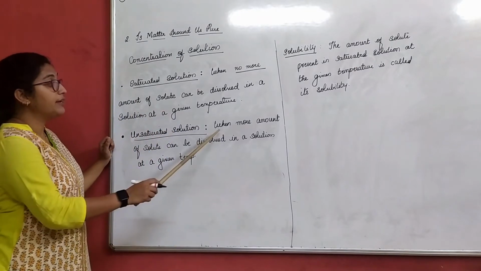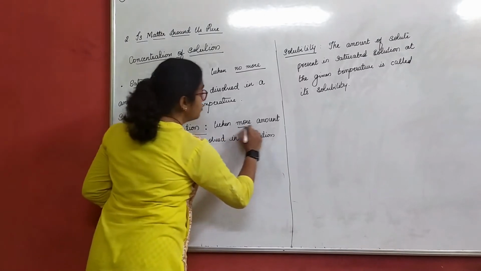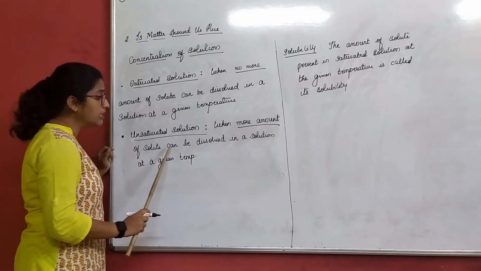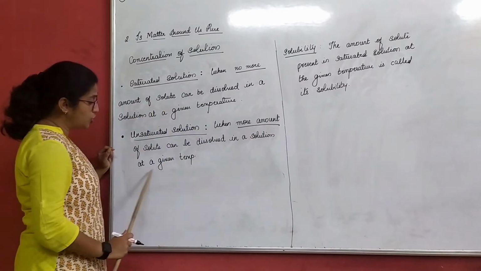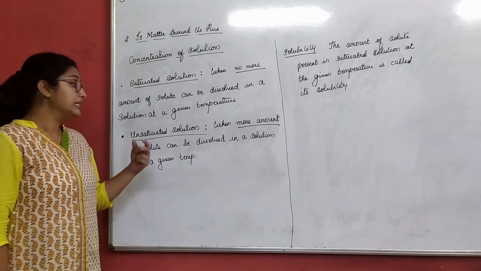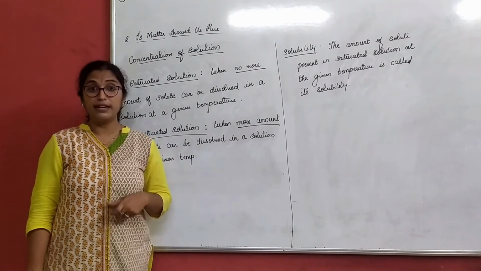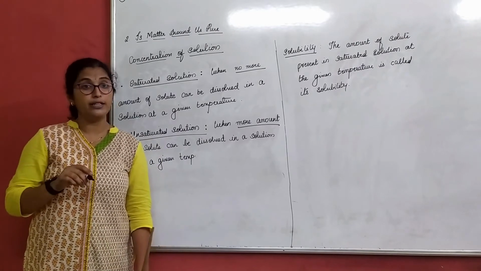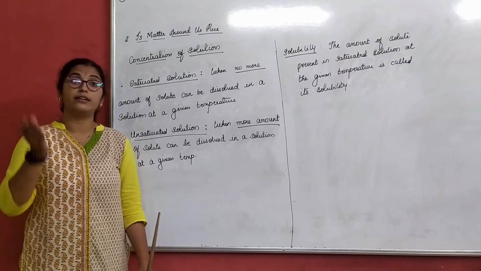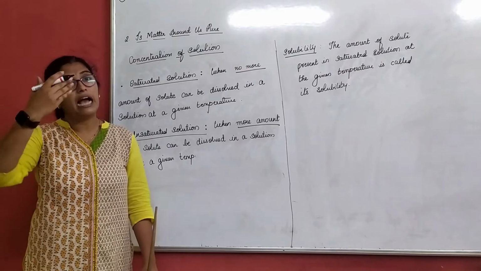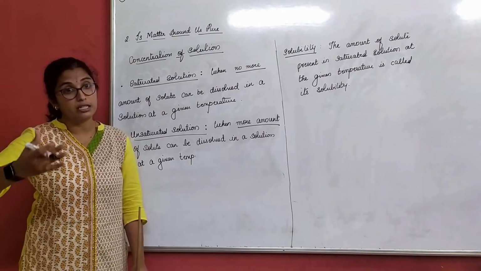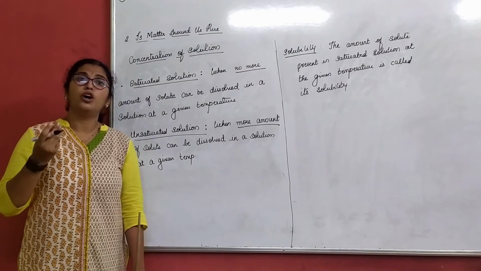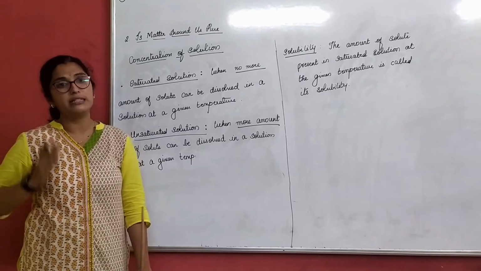Unsaturated solution: when more amount of solute can be dissolved in a solution at a given temperature, it is called an unsaturated solution. That means for a glass of water, if I add one spoon, it is unsaturated. Why? Because I can add a second spoon, a third spoon. Till the 4th spoon, it is unsaturated.